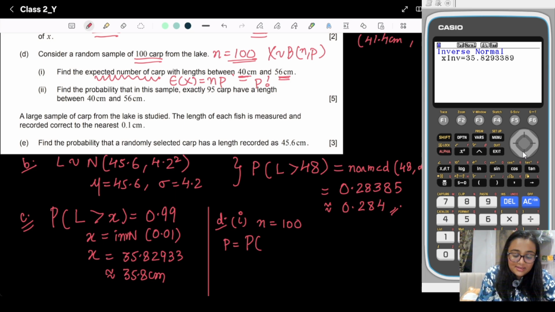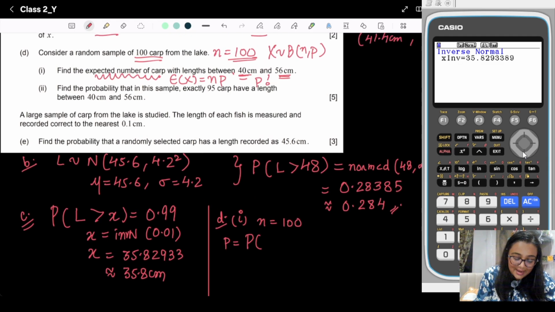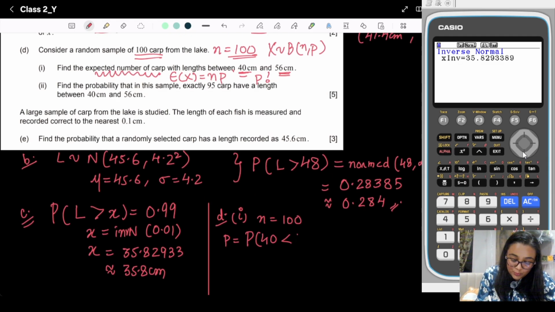But here they are talking about the expected number of carps with length between 40 centimeter to 56 centimeter. So P is the probability that the carp length lies between 40 to 56. That we will calculate with the help of the normal distribution, because here we are talking about length, and length is distributed normally.